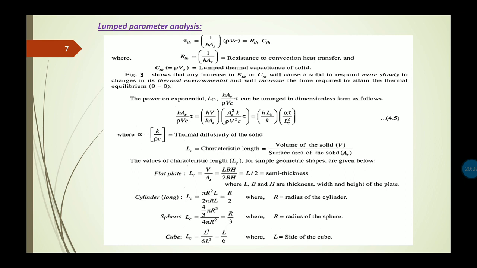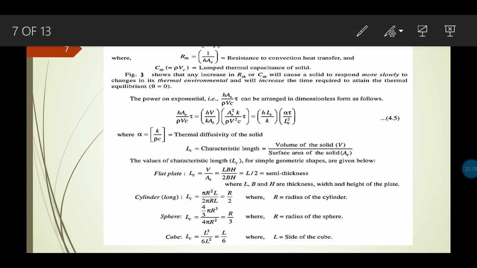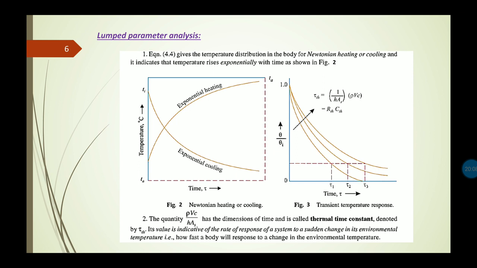Now on the earlier page, in case of figure 3, what we have seen is the transient temperature response. Here you can see that the thermal time constant, tau Th, is the multiplication of Rth and Cth. This is equal to rho Vc by HAS.